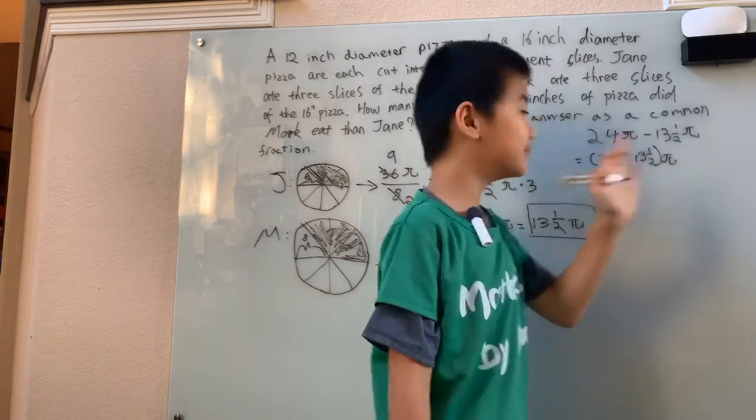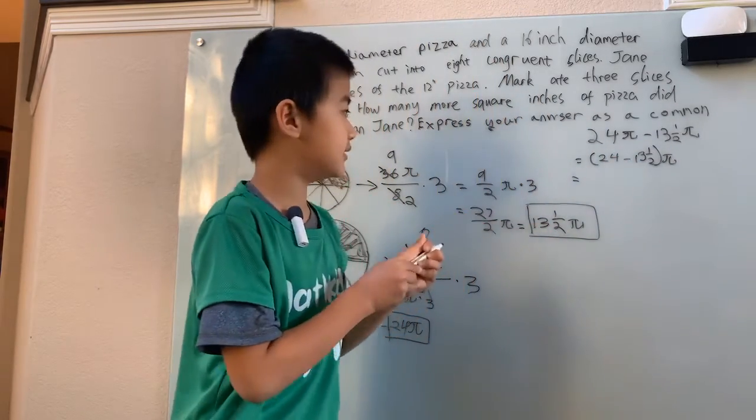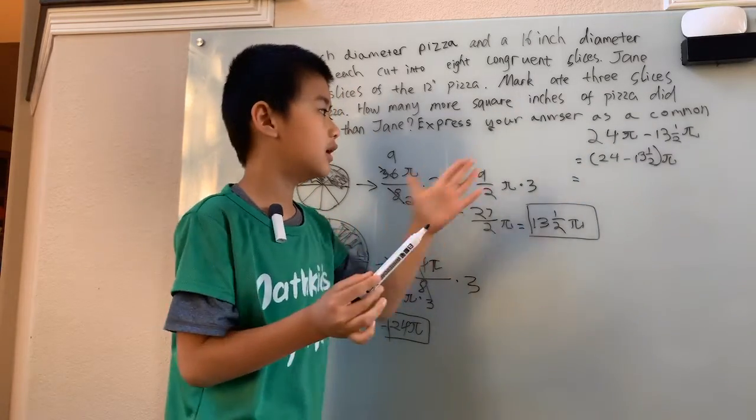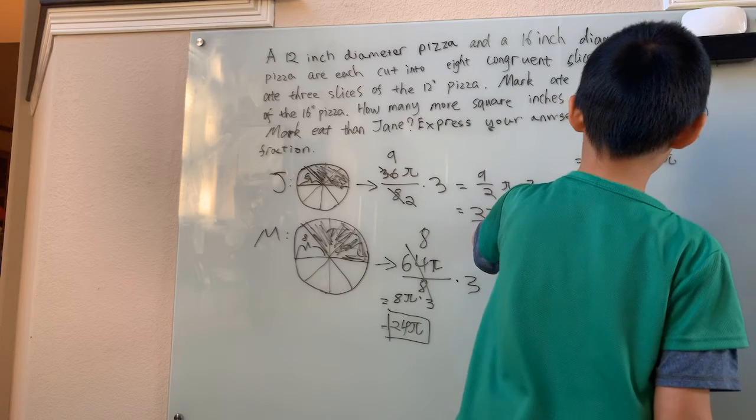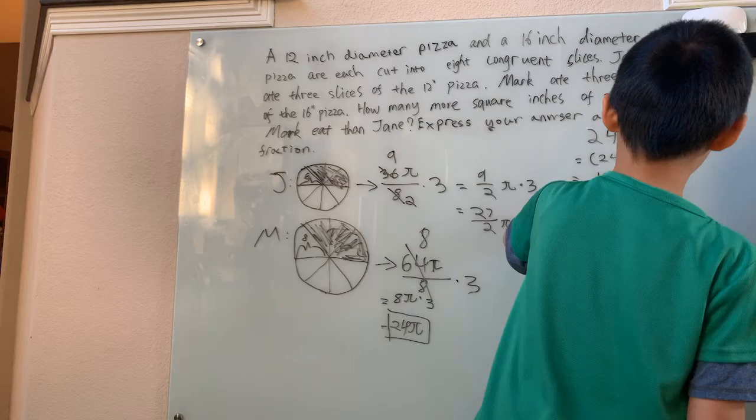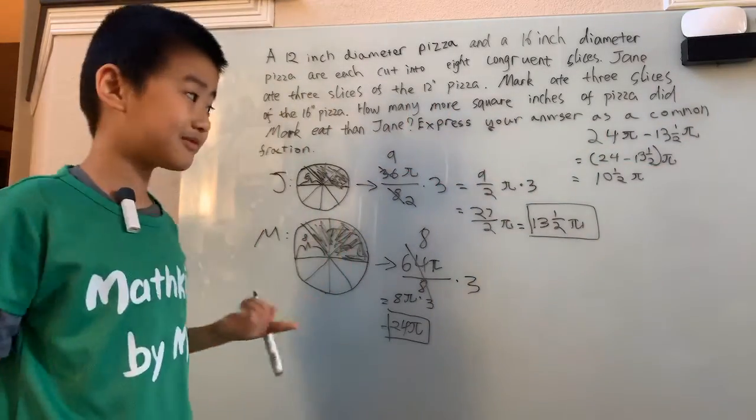A little weird, but it does work. And that's where the mixed number comes in. 24 minus 13 is 11, and we still have that extra 1/2 to subtract. That will give us 10 and a half, 1/2 pi. Now it says express your answer as a common fraction.